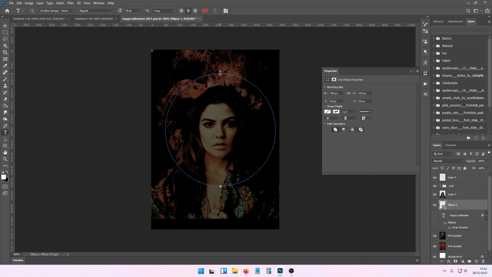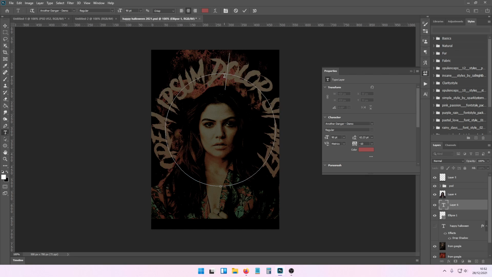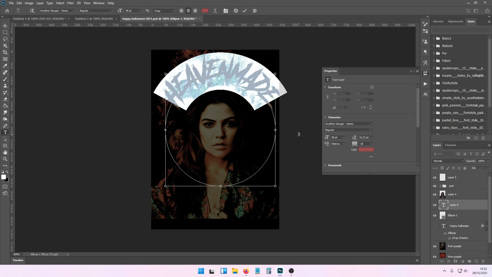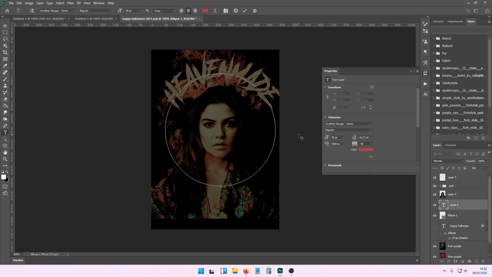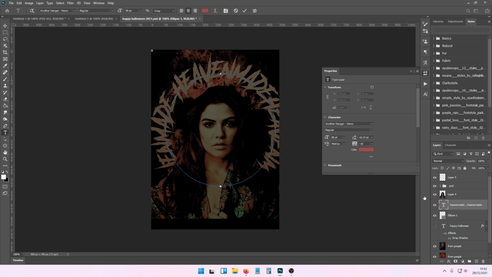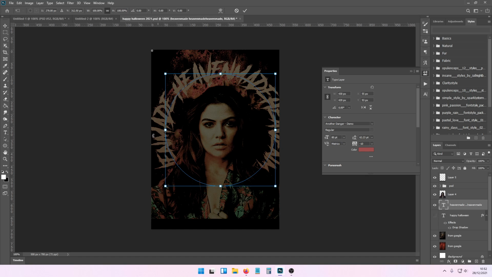You want it on this bit, and then you're just going to write, do you know what, I can use this for my own profile. So put your name in, and you can just select your copy and paste. If it goes like this, just change your font size down, and then you can delete this ellipse tool. So just click trash, and then you can get on your original one and resize it as you like.